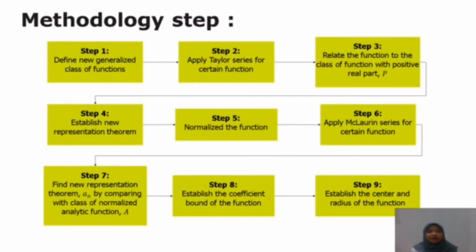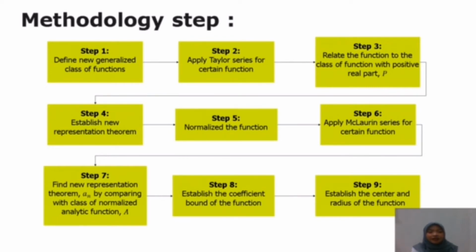Okay, so next is the methodology step. The methodology consists of 9 steps. First, we define a new generalized class of functions. The class is denoted as M beta delta. And then, Taylor series will be applied for certain functions. Next, the function will be related to the class of functions with positive real part P as the basic method to find the new representation theorem.